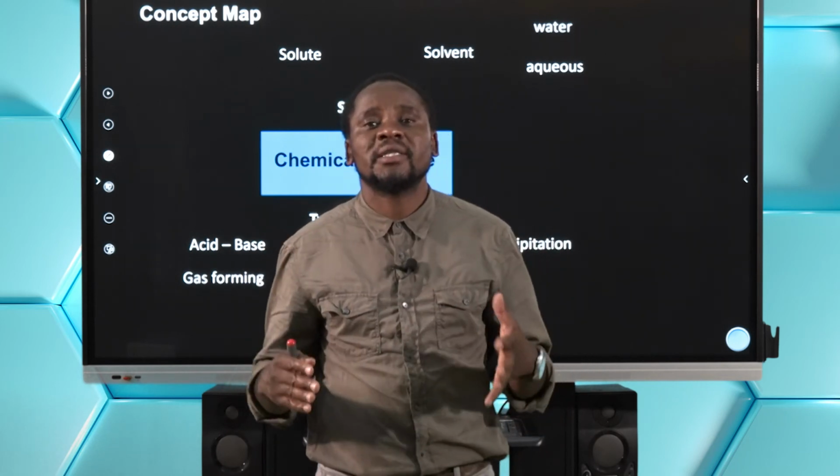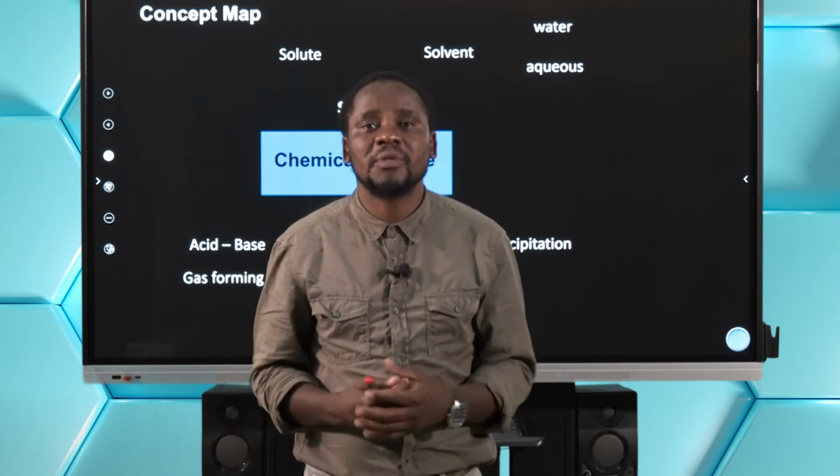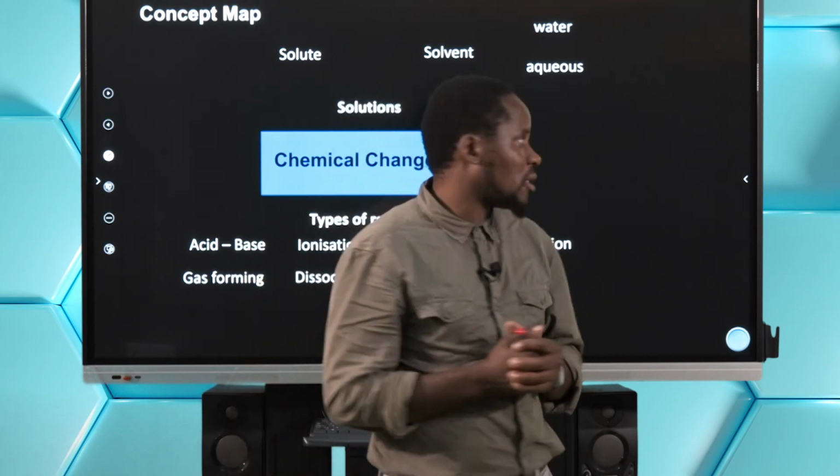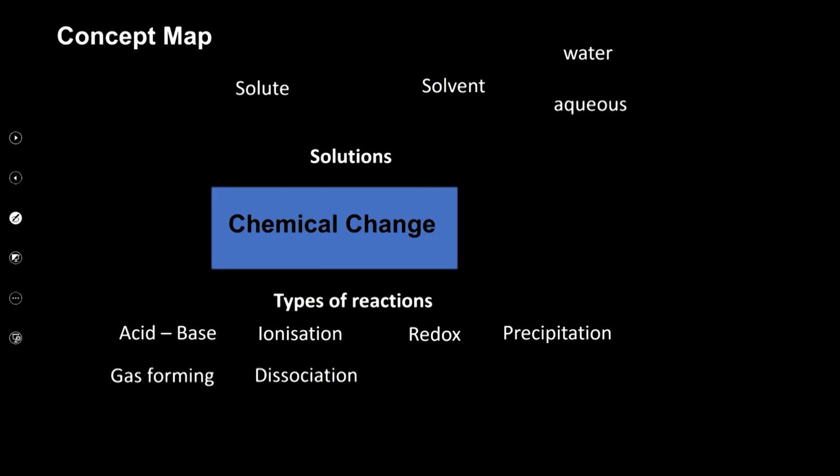But bear in mind that our understanding of the solubility rules is very important in this case, right? So we'll look at the precipitation reactions as far as solubility is concerned, and also it has a lot to do with some of the gas-forming reactions that we would want to focus our attention on.